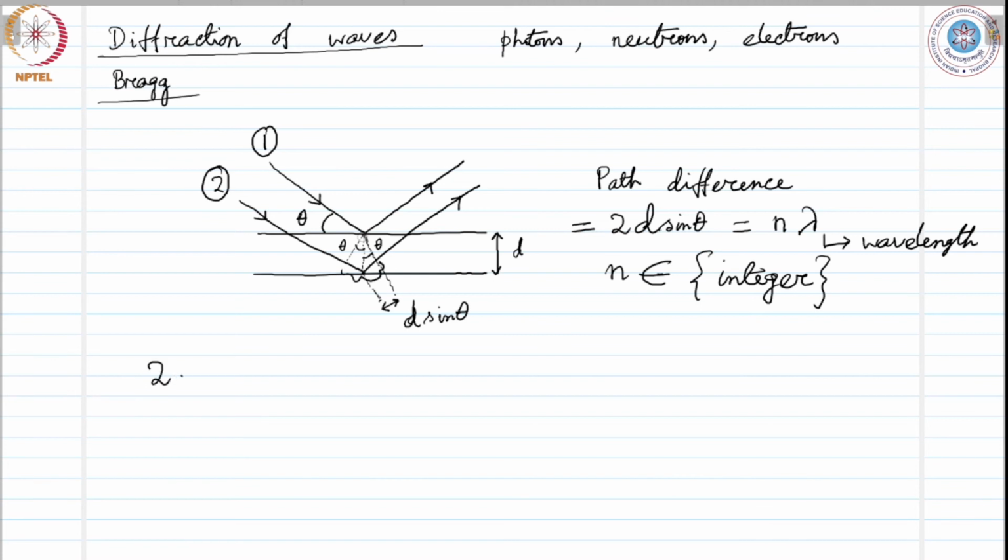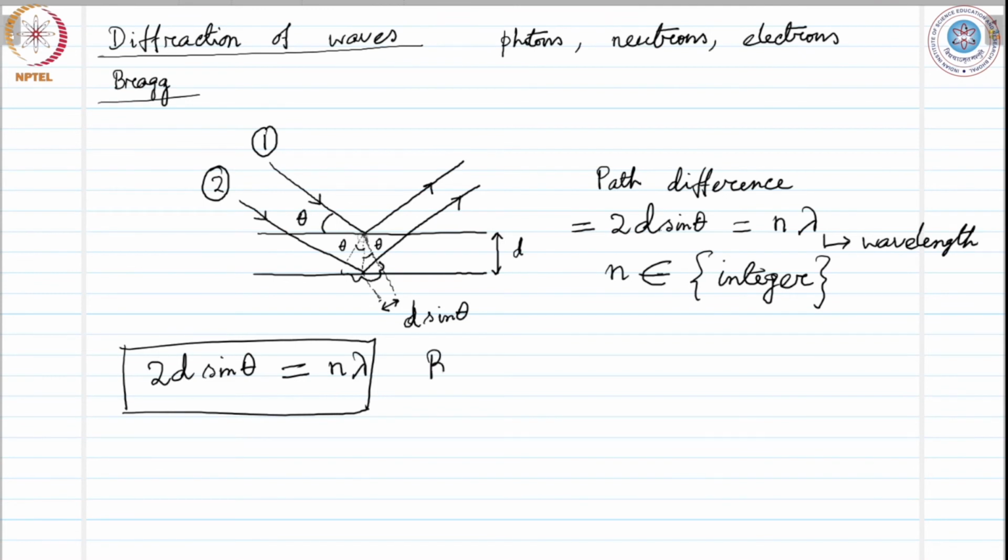So twice of d sine theta equals n lambda. This is the famous Bragg's law that you all are aware of.